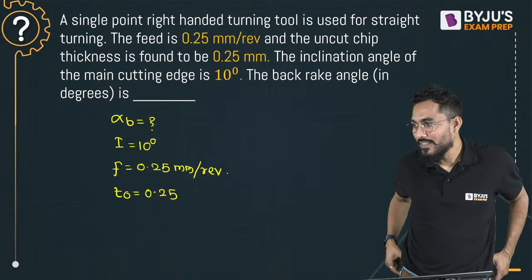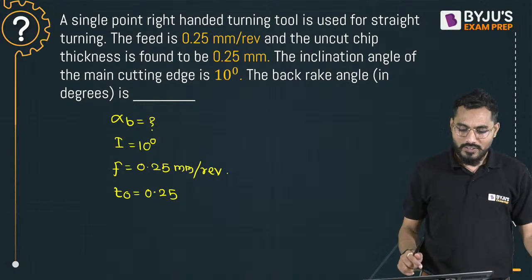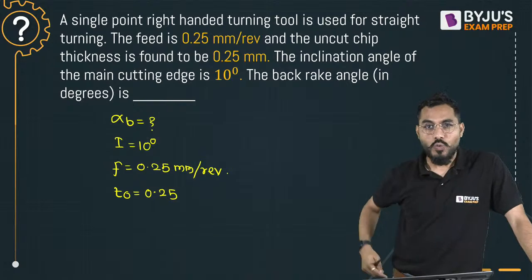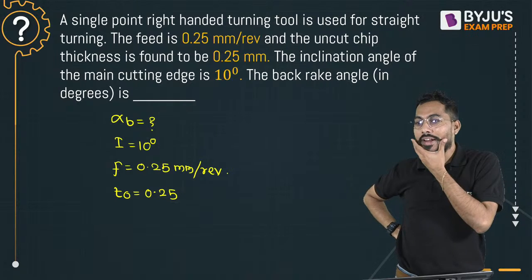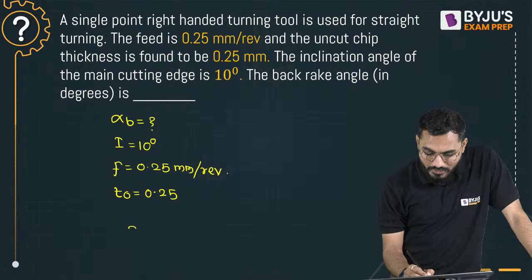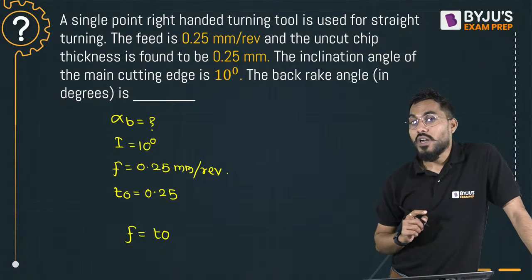Can somebody tell me the direct answer? It is conceptual. Is there anyone in the hall who can directly tell me the answer? What is the answer? t naught is 0.25, feed is 0.25 mm per revolution. So can I say that the feed becomes exactly equal to the uncut chip thickness, right?